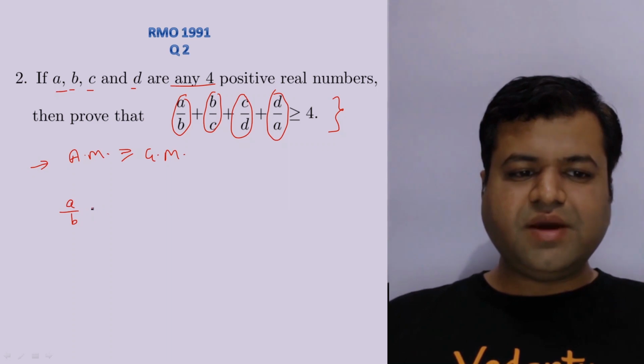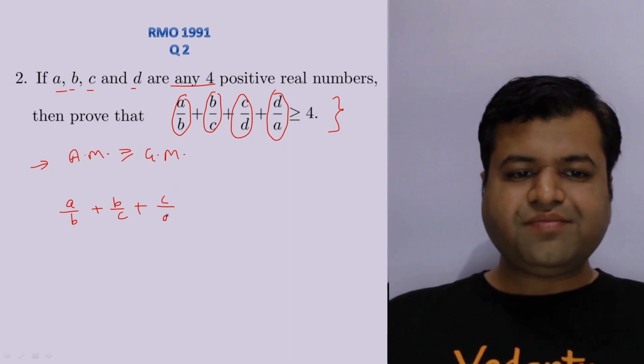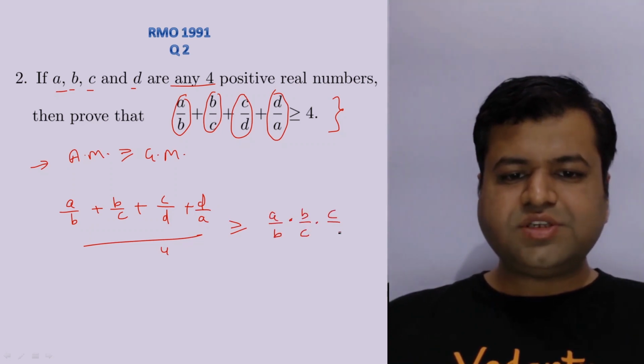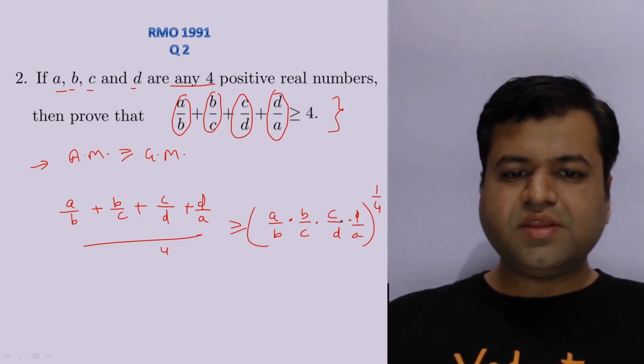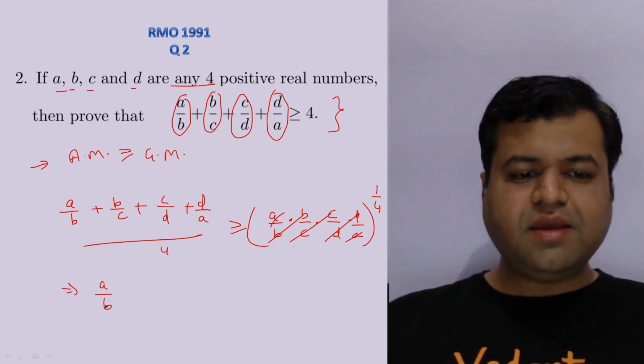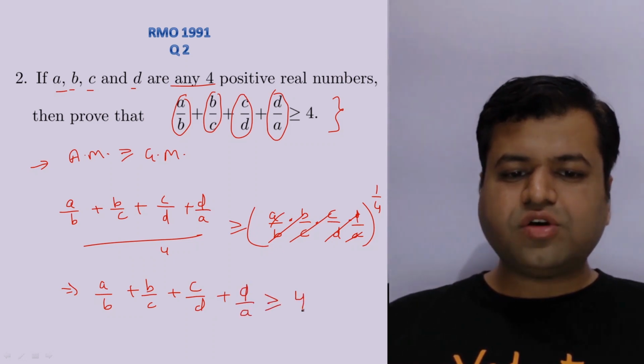So what will this be? The AM of these 4 numbers, A by B plus B by C plus C by D plus D by A upon 4, will be greater than or equal to the product of these numbers, A by B into B by C into C by D into D by A, whole raised to power 1 by 4, right? As you can see, these all get cancelled out and we are left with 1. So we can simply say A by B plus B by C plus C by D plus D by A is greater than or equal to 4.